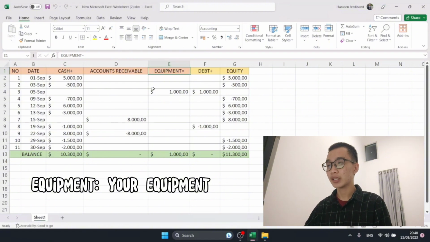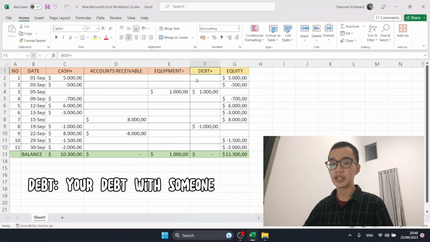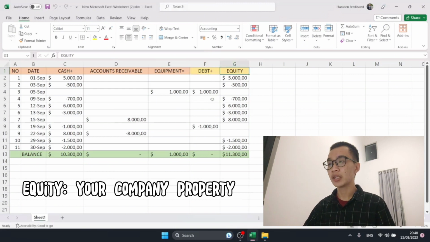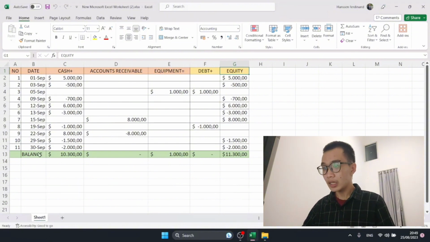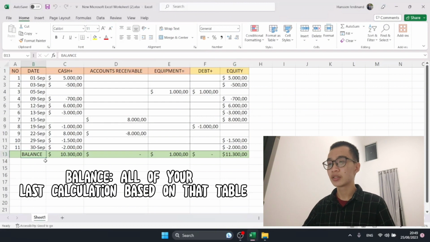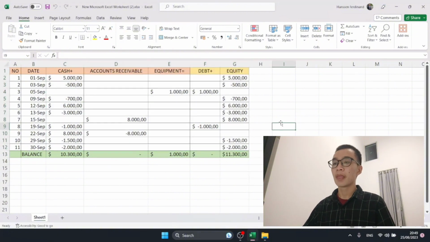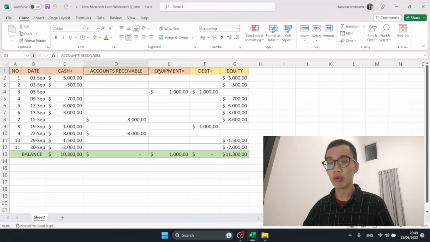Next kita punya equipment. So equipment is basically your equipment. And then next we have debt. This is your debt. This is your credit. This is your utang. And then equity. This is your company cash. This is your kekayaan perusahaan kalian ya. Nah, next we have balance. So balance is like all your calculation for all these accounts.